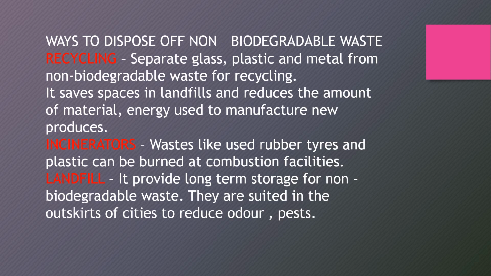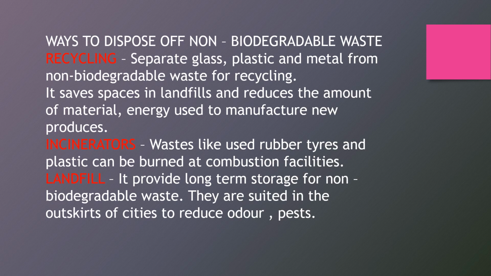Recycling saves space in landfills and reduces the amount of material and energy used to manufacture new products.